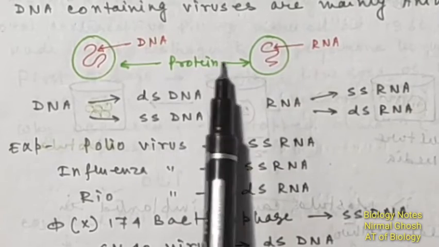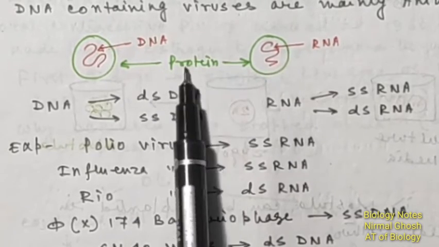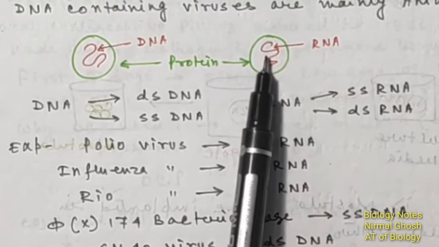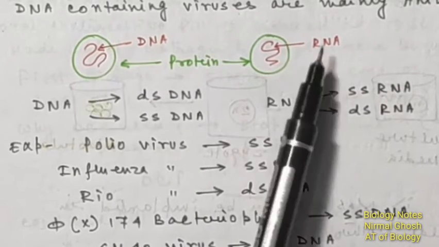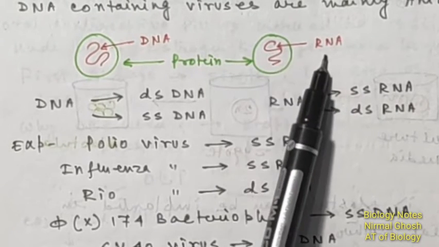And here you can see a basic structure of viruses. Each virus has a protein coat, which is known as the capsid, and inside this capsid either DNA or RNA is present. So you can see that this is the DNA and this is the RNA. So this is a DNA containing virus and this is an RNA containing virus.